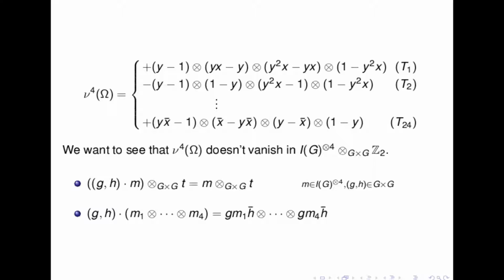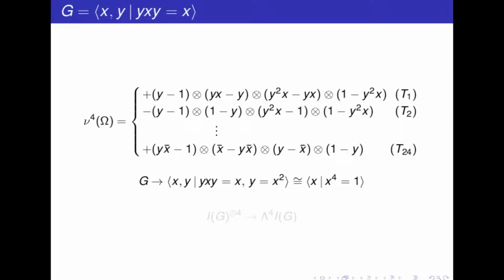Well, actually the hard work started more or less at this point, to try to see that this is not zero. And now I will summarize many long months of computation and trials.